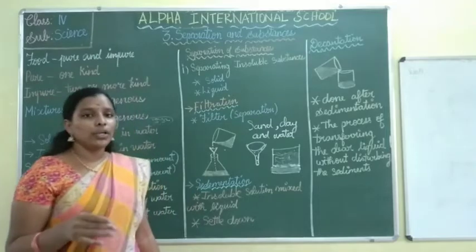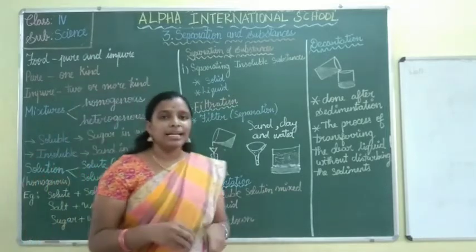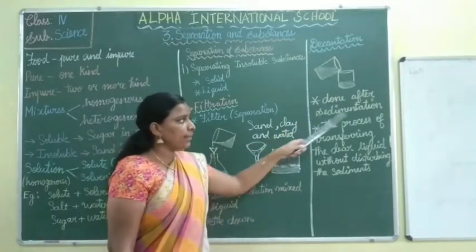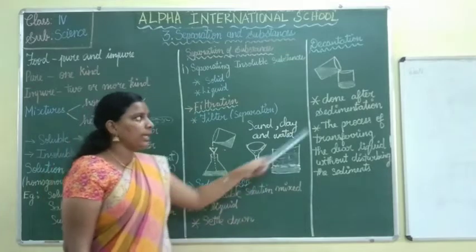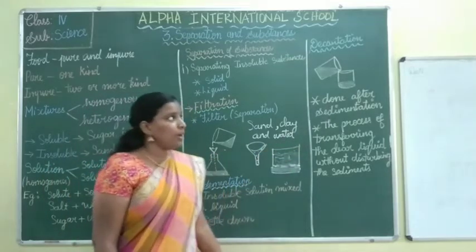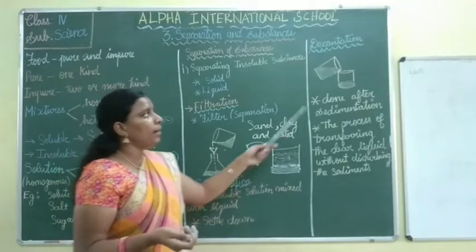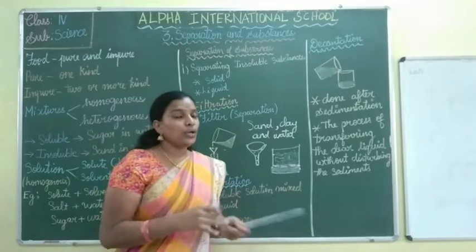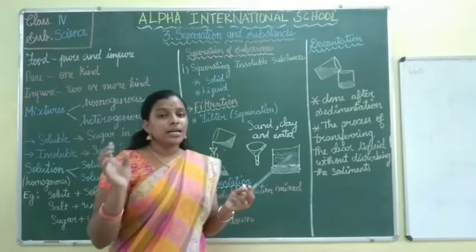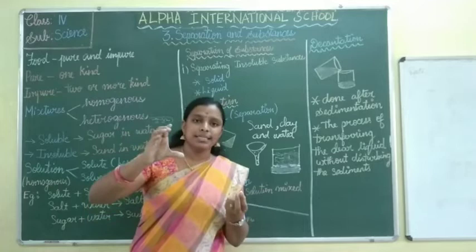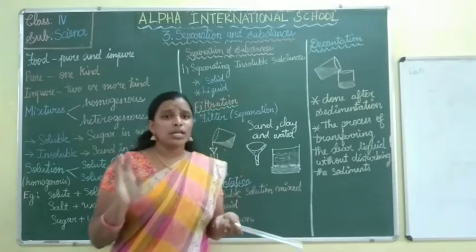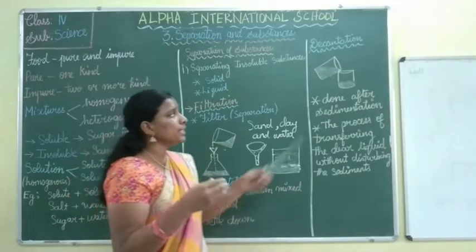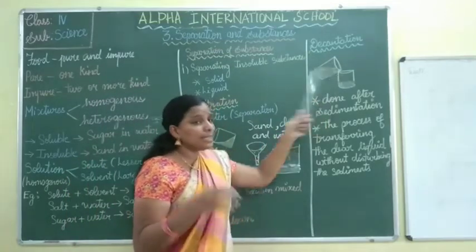Okay children, now we are going to see decantation. Decantation is done after sedimentation. Only after sedimentation can you do decantation. What is the process, you may ask? After sedimentation, you leave it there and you do not disturb the beaker. Gently lift the beaker and pour the water part alone. It is clean water, which you see after 10 minutes. You pour only the water part.